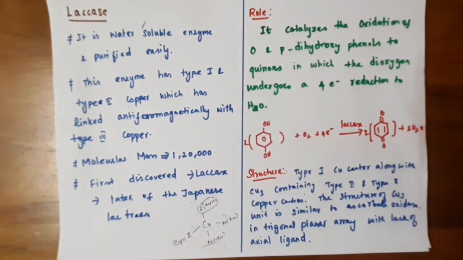So this is about the metalloenzymes, multi-copper proteins such as ascorbic acid oxidase and laccase.